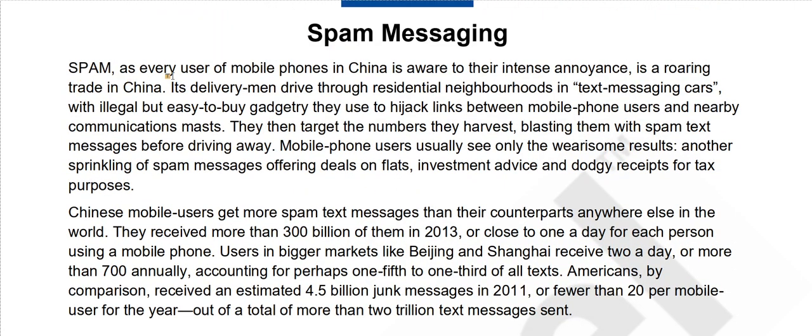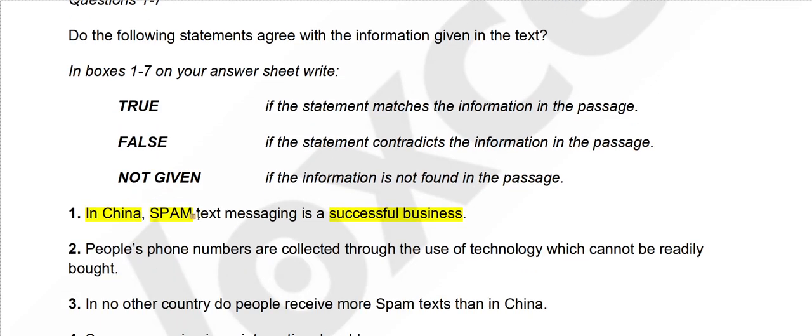So, spam, as every user of mobile phones in China is aware to their intense annoyance, is a roaring trade in China. Roaring trade is just another way of saying flourishing business. Like lions roar, in this regard it is roaring. Lion is known as the king of the jungle. So it's a roaring trade in China, a successful trade in China. Yes, it is a successful trade. Our answer to this question will be true.